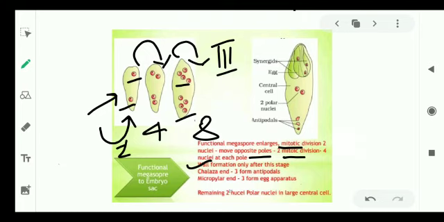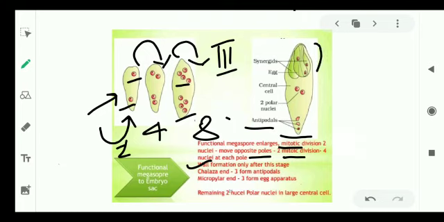So hence within the embryo sac there are 8 nuclei present. These nuclei form the cell wall. Once the 8 nuclei are formed, soon after that the cell wall formation is going to occur. So the 3 nuclei which are present near the chalazal region are called antipodal cells, and the 3